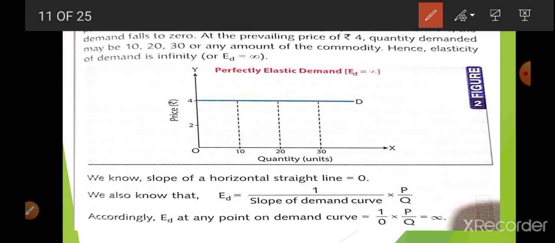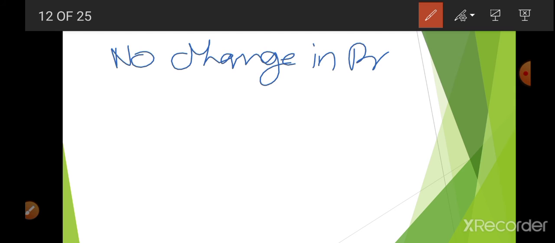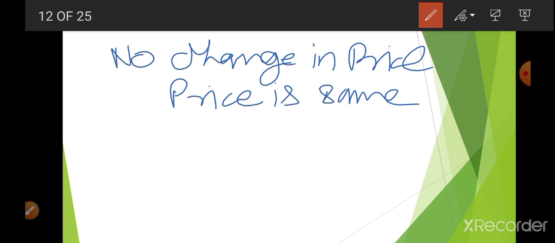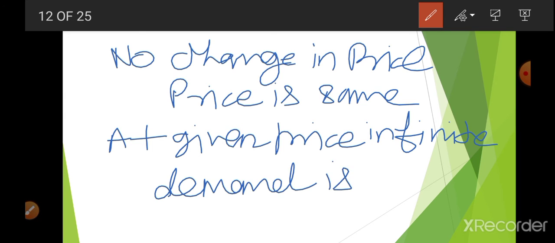What you have to keep in mind is no change in price, that is, in this case price is the same, and at given price infinite demand is available.